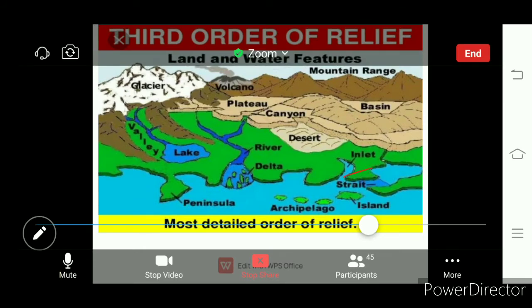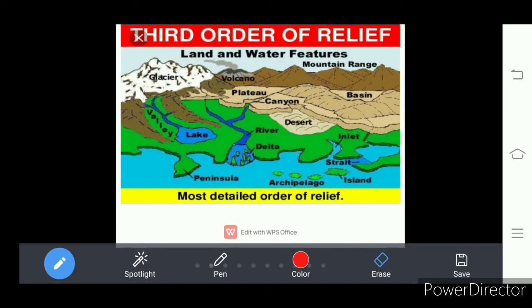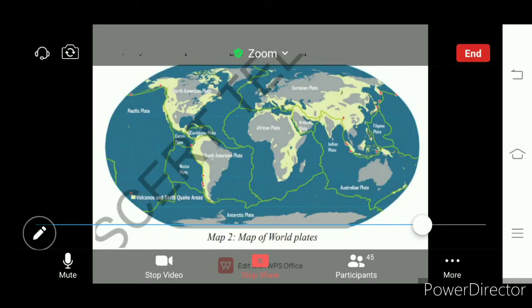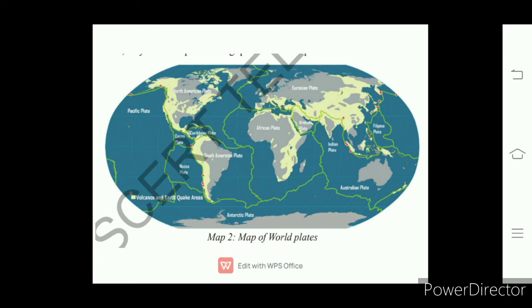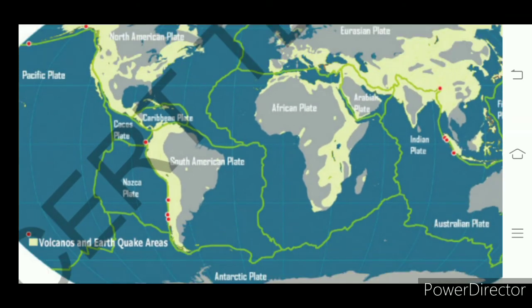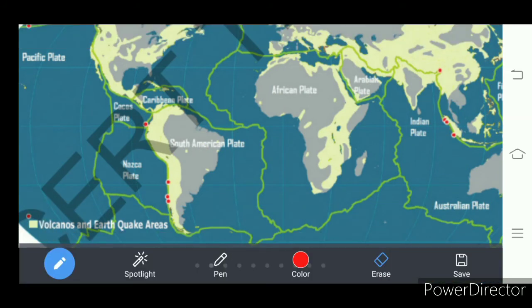The next, what is the thing here? Jigsaw puzzle. It means how the continents are situated. Okay, look at this. What do you see here? It is the map of the world. But the continents are shown with a boundary line here, or not? Look at here. There is a green color boundary showing around Africa, right?